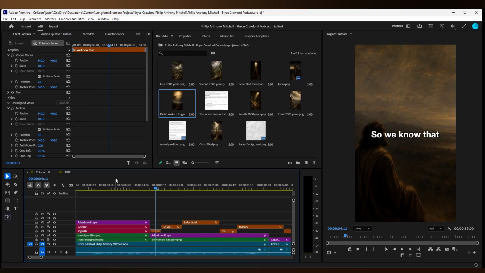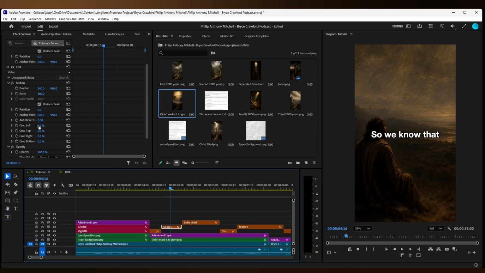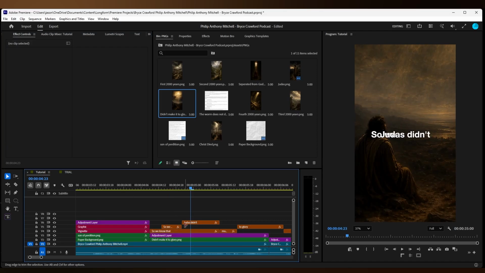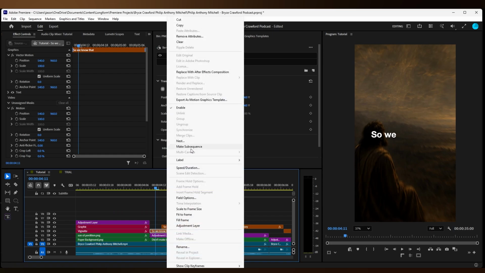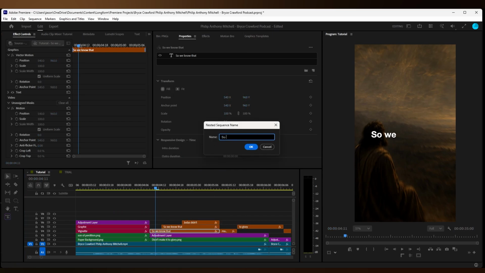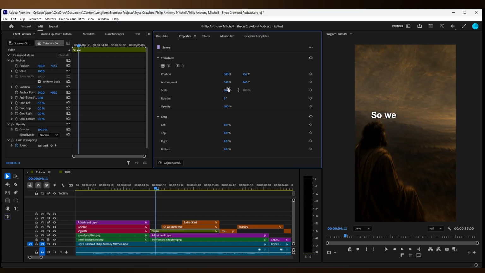Then I'm going to bring the captions up like so. Then I'm going to crop the captions so it only shows 2 words at a time. So we know that. And then Judas didn't. I'm going to nest them so then we can reposition them. So I'm going to reposition it just above where the person is. And then I'm going to scale it up just a little bit as well.